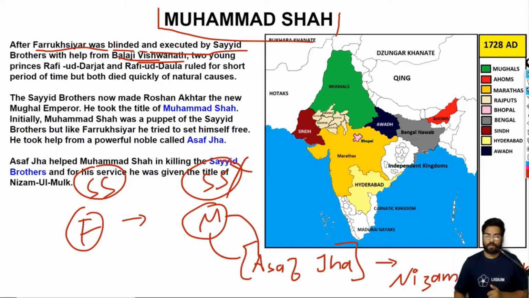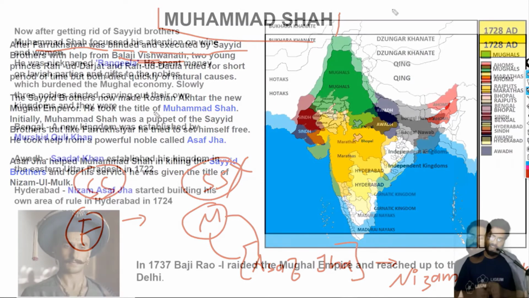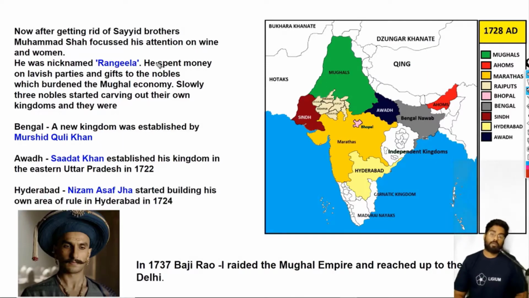Now there is something you should know. Muhammad Shah was a very weak ruler. Let us explore this in the next slide. After getting rid of the Sayyid brothers, Muhammad Shah focused on two things: wine and women. That's the only thing he was bothered about. That is why he was nicknamed Rangila. He was known as the Rangila Mughal emperor, because he was only interested in wine and women.